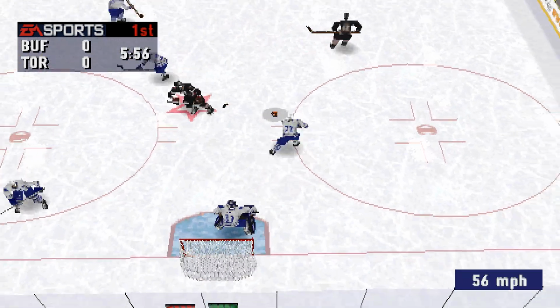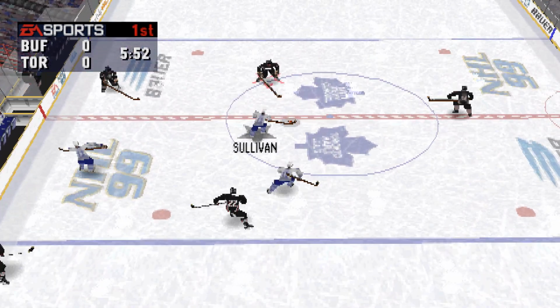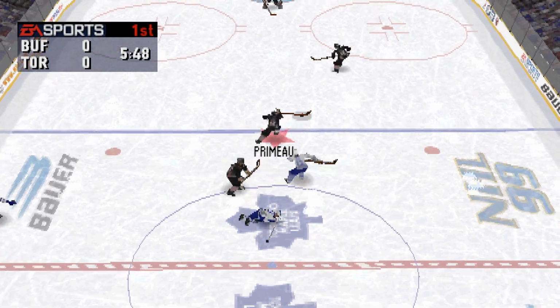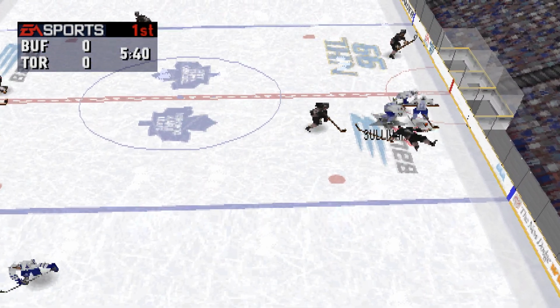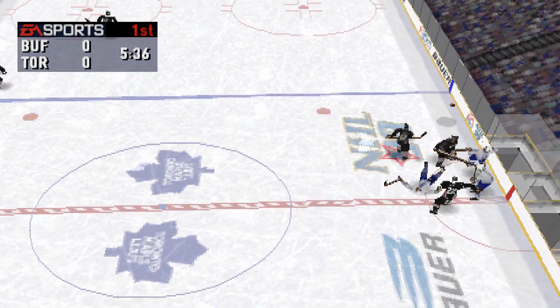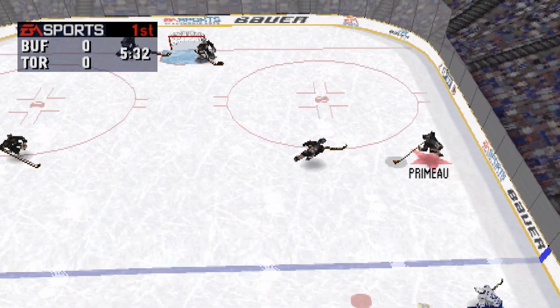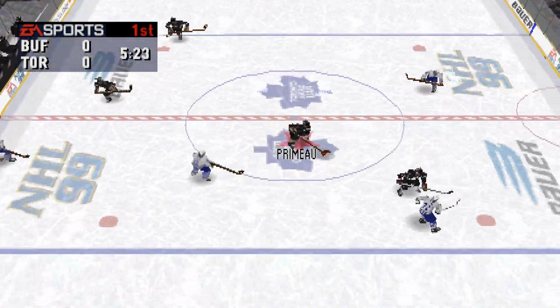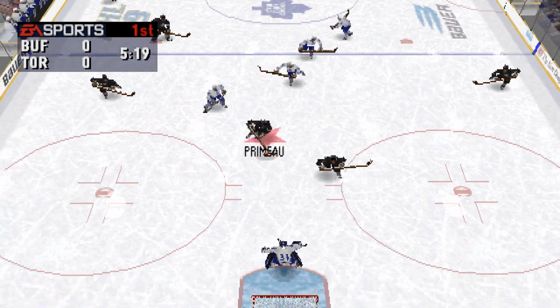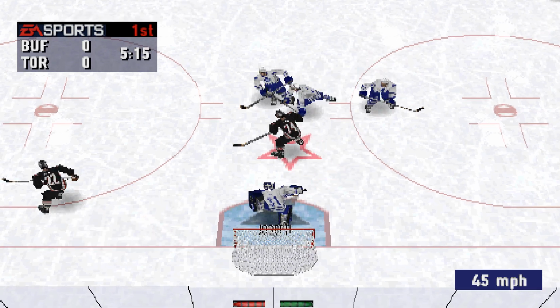What a hit! Schneider passes ahead. Primo starts out, has the puck on a string. The Maple Leafs change up their lines. Buffalo has a clear path to the net.